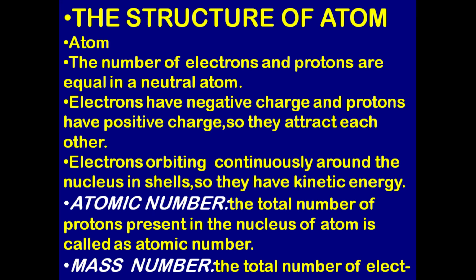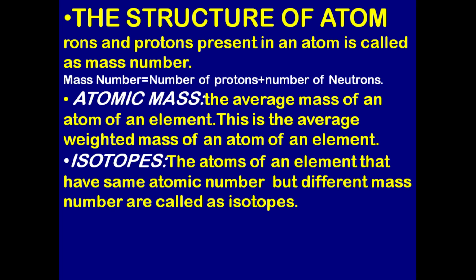The total number of protons present in the nucleus of an atom is called the atomic number. Mass number. The total number of protons and neutrons present in an atom is called the mass number. Mass number is equal to the number of protons plus the number of neutrons.